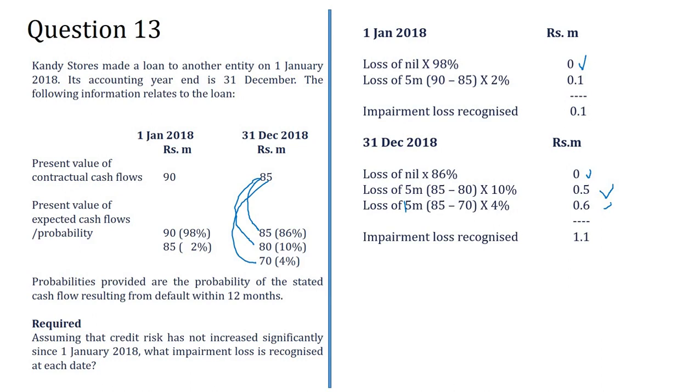At the beginning of the year, we have already made a provision of 0.1. That means additionally, I should make another 1 million provision in the financial statements. In the first year I made a provision of 0.1 million, and now I wanted 1.1. Here I need to do only the balance 1 million provision in the financial statement. This is called the impairment. Understood?